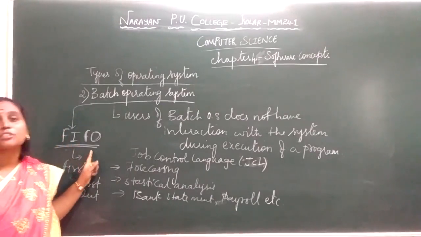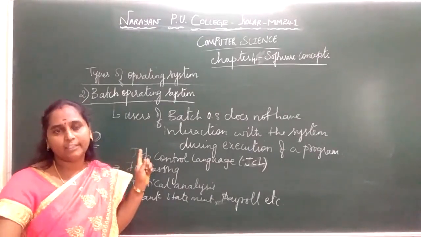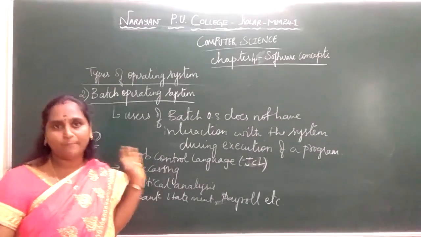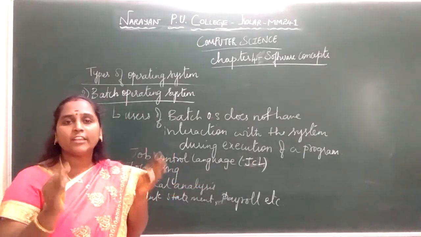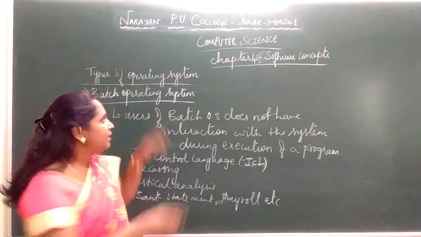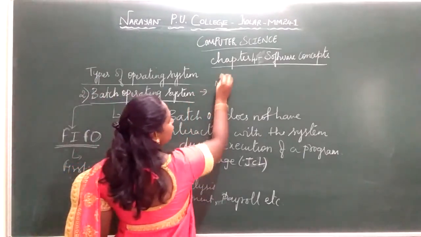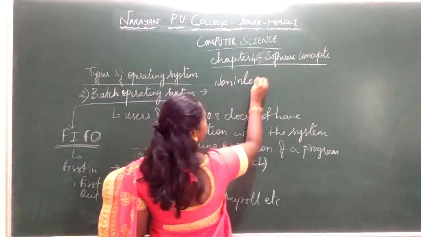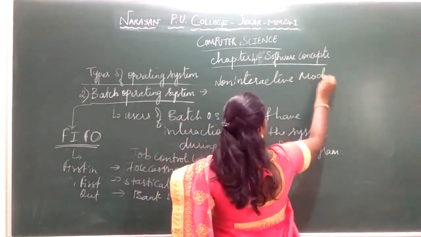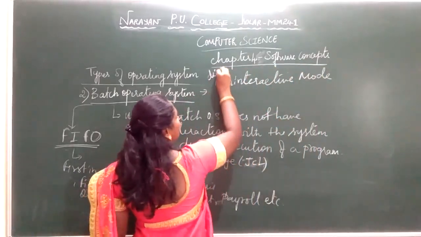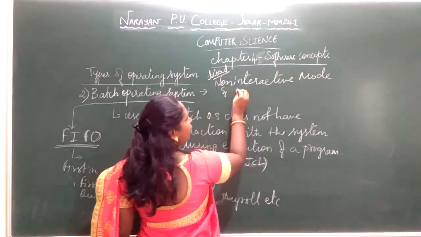The disadvantage is the non-interactive mode of application. That is, it does not have a direct interaction with the user. Everything is done with offline debugging. That is the main disadvantage, the non-interactive mode.